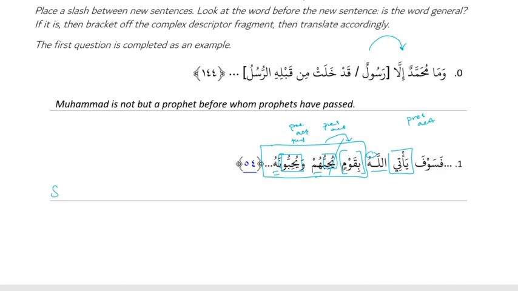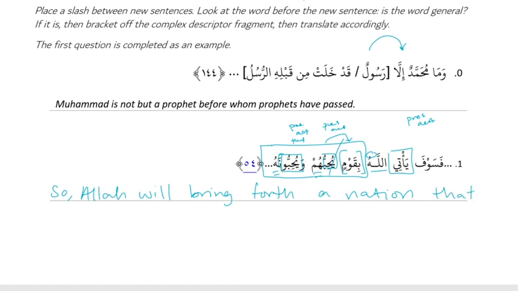So let's translate fasawfa. So. And then doer, Allah will. Sofa is future, means, right? Yeah, future. So Allah will bring forth, right, bring forth a nation. Right, qawmin, a nation. And then this is our complex descriptor. That.